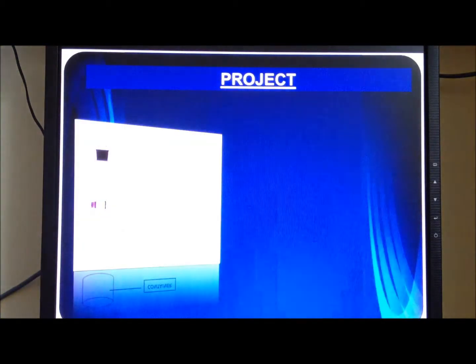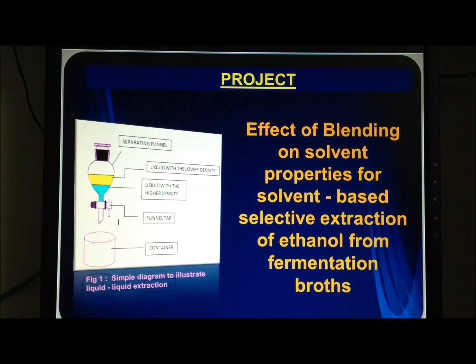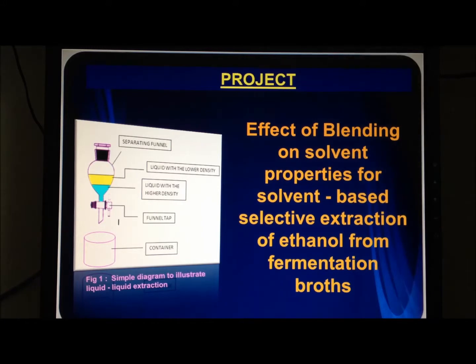My project is the effect of blending on solvent properties for solvent-based selective extraction of ethanol from fermentation broths. The figure alongside is a simple diagram to illustrate liquid-liquid extraction. When we have a mixture of two components and we need to separate those components, we add a solvent to the mixture such that the mixture now separates into an aqueous phase and an organic phase. The aqueous phase is usually the one with higher density and the organic phase is the one with lower density. As shown in the figure, the mixture can now be easily separated using a separating funnel.